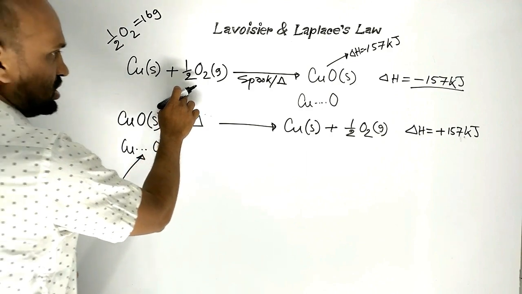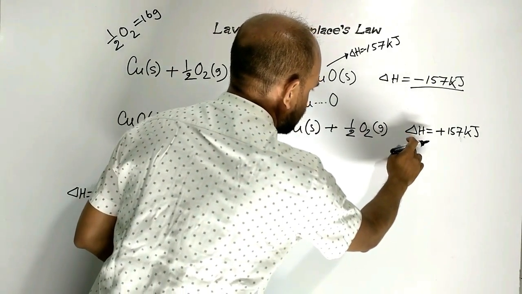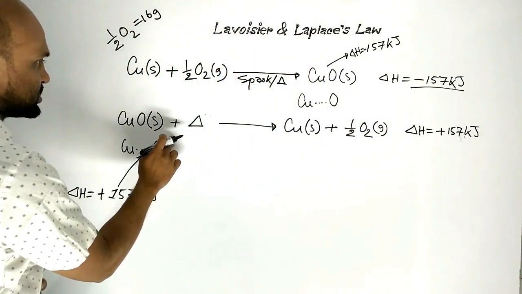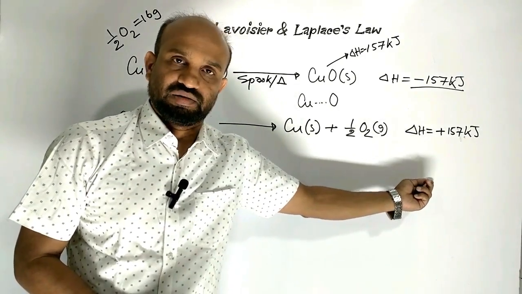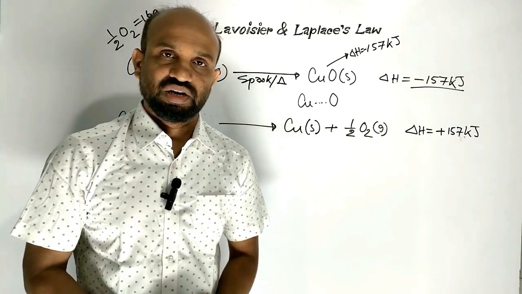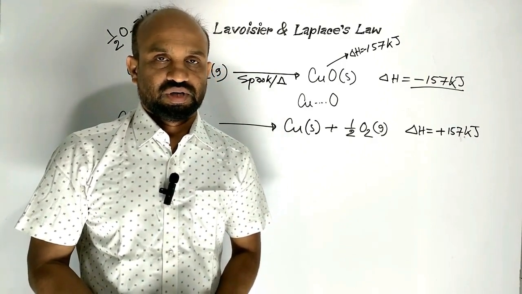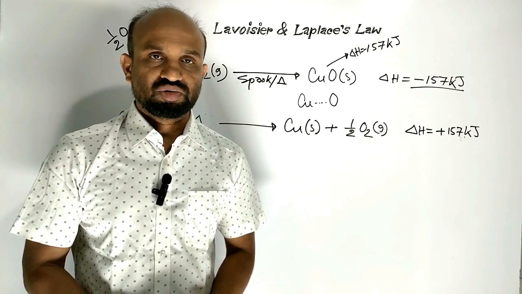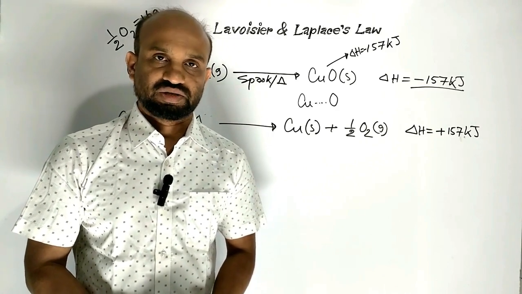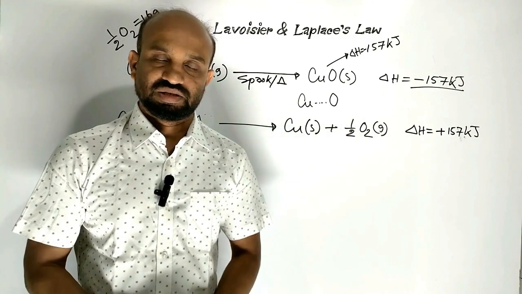Lavoisier and Laplace's law says that for any chemical reaction, the heat change will be equal to the heat change for the reverse reaction, but opposite in sign. This is Lavoisier and Laplace's law. Heat change for any chemical reaction will be equal to the heat change for reverse reaction, but opposite in sign.